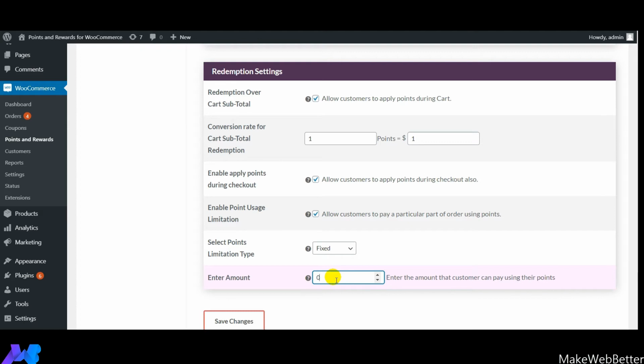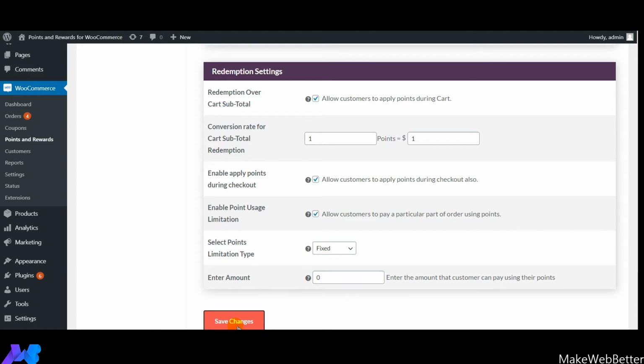Over here you can select the points limitation type. It can be either fixed or percentage. If it is fixed, it will obviously be in numerical form, and if it is in percentage form, then the redemption rate will be calculated according to the order total. Currently we have set it as fixed, and here you need to mention the amount that your customers can redeem with the help of the points they have gained. And after making all the changes, you need to click on save changes.